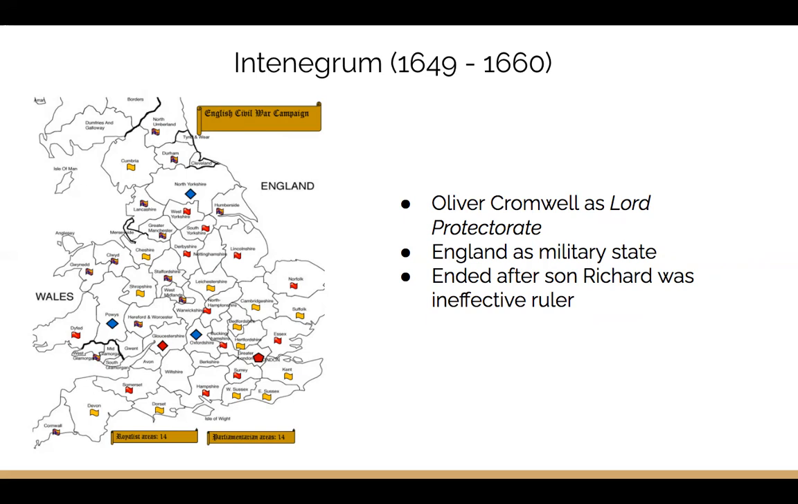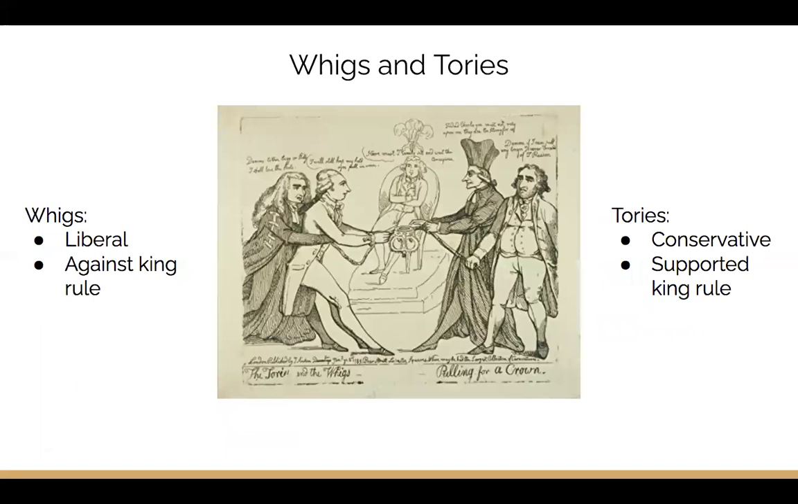After the death of Cromwell, his son Richard took power, but because he was ineffective as a leader, the Stuart line soon regained the crown in 1660. Charles II succeeded Richard, and during his reign, Parliament was stronger in relation to the king than ever before.